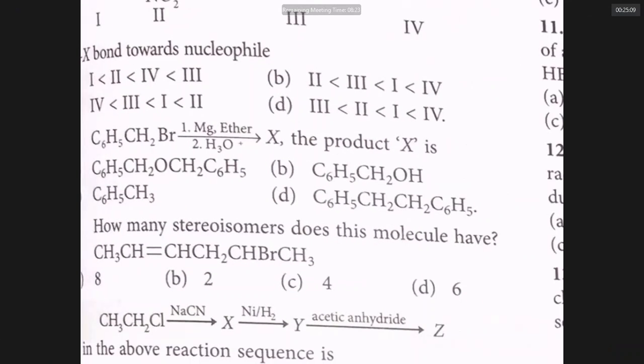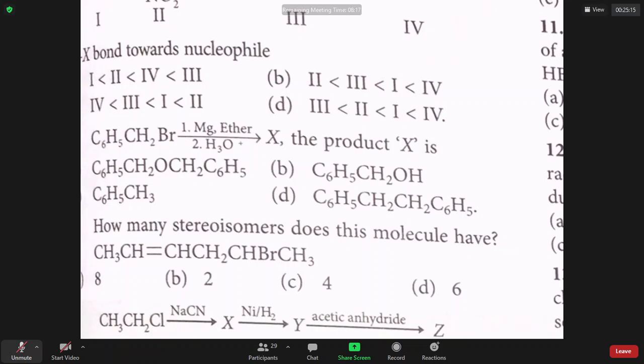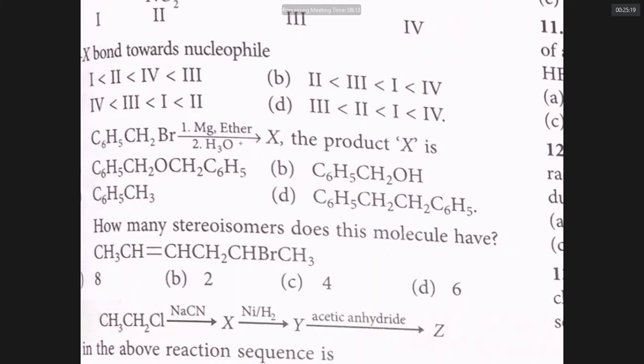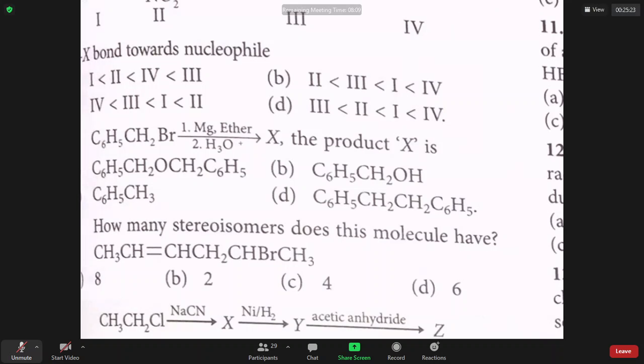Do you know it is benzyl bromide? When benzyl bromide reacts with magnesium, you get benzyl magnesium bromide, known as a Grignard reagent. When a Grignard reagent reacts with any acid or H+, you get the corresponding hydrocarbon. The answer is C. Only C, nothing else. Can you see that clearly?